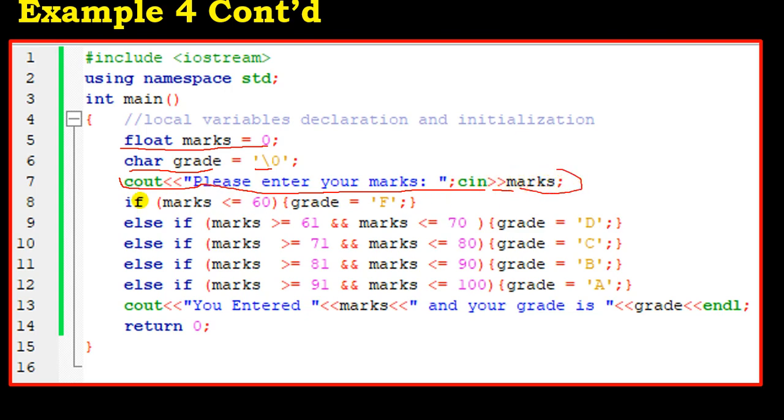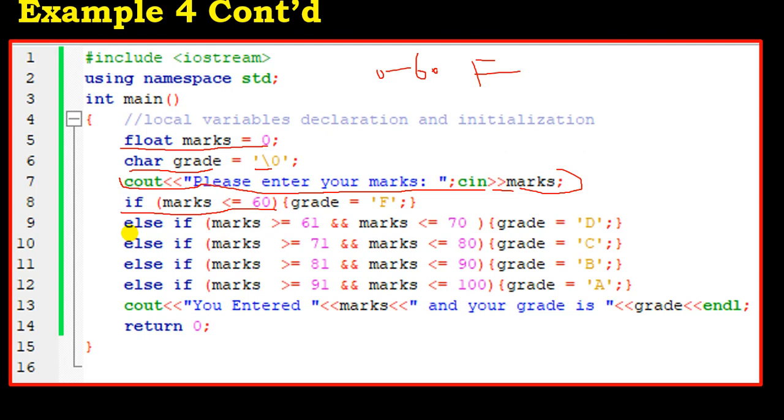Okay, so now we do the first test. We are saying that if the marks is less or equal to 60. So the marks the student has entered, is it less or equal to 60? Because the table said that from 0 to 60 you are going to score F. So once the marks you have entered is less than or equal to 60, then of course you are in the F column, right?